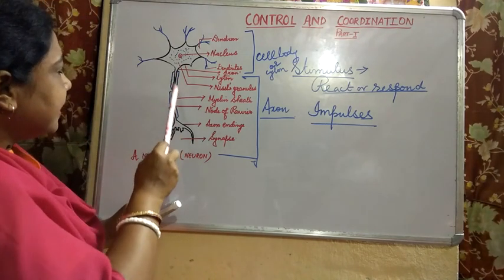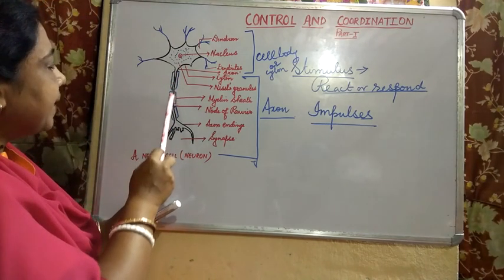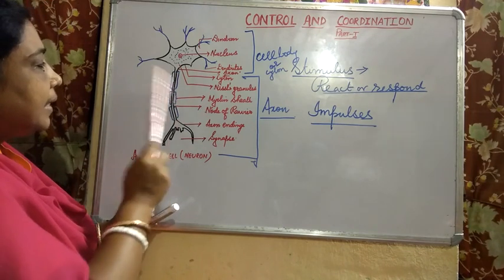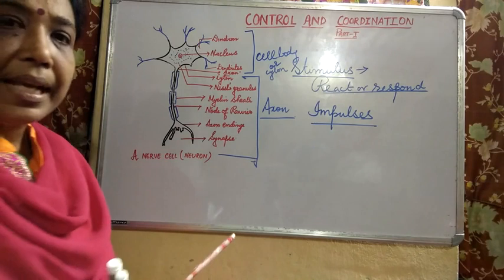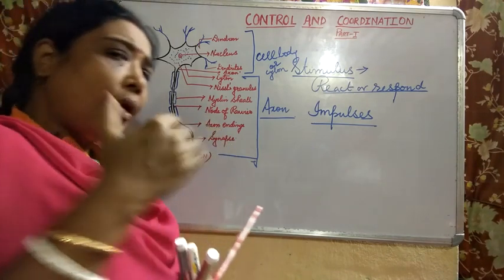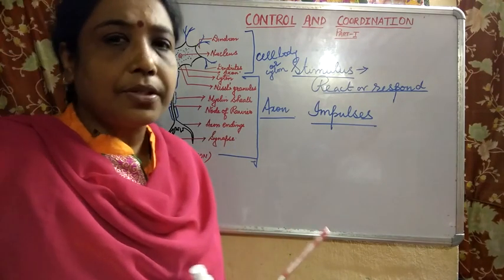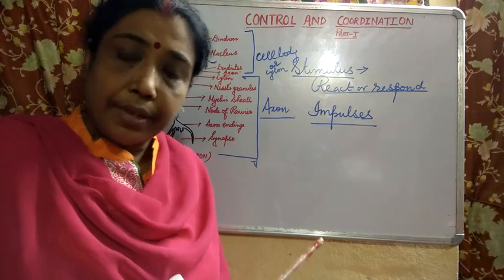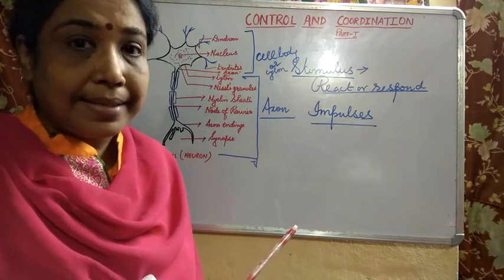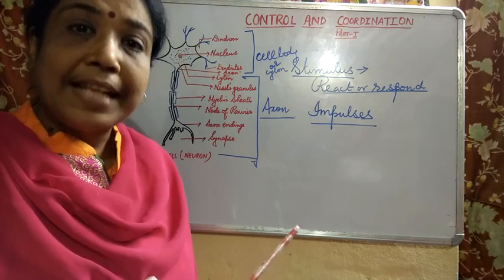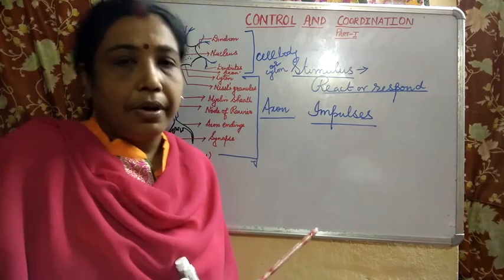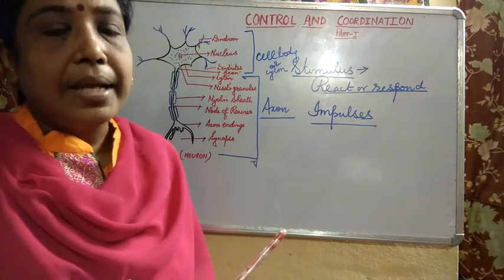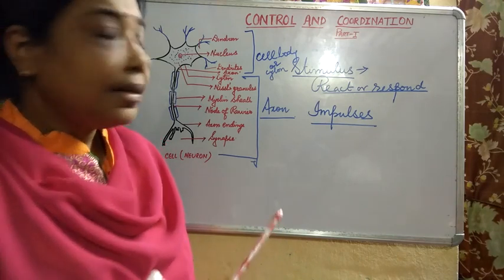You see certain structures surrounding the axon. They are known as myelin sheath. But all the neurons in your body do not contain the myelin sheath. If myelin sheath is present, they are known as myelinated neurons, and if the myelin sheath is not present, they are known as non-myelinated neurons.